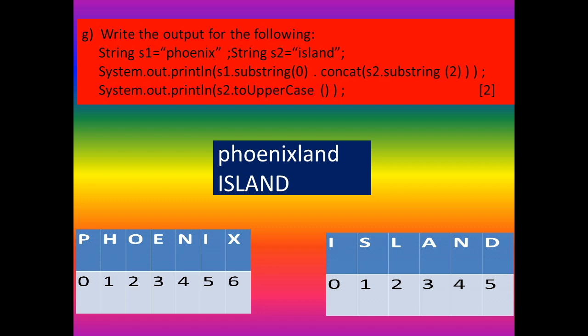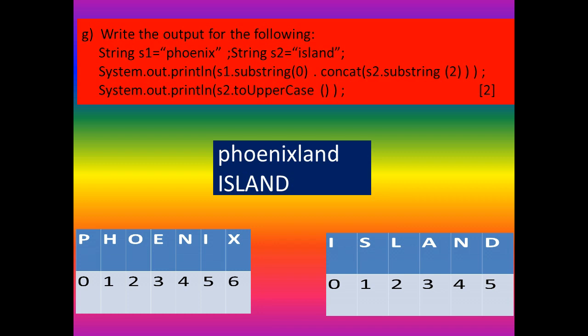When you get a question like this, if you write the table like this first, you can easily find the answer. Just listen to the question: S1.substring(0).concat(S2.substring(2)). Find the inner function first: S2.substring(2). From position number 2, you can cut the value of S2. That means you will get land, positions 2, 3, 4, 5.